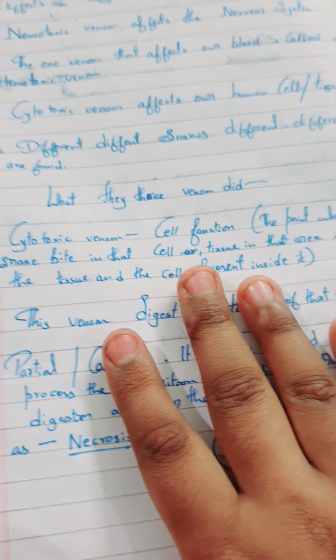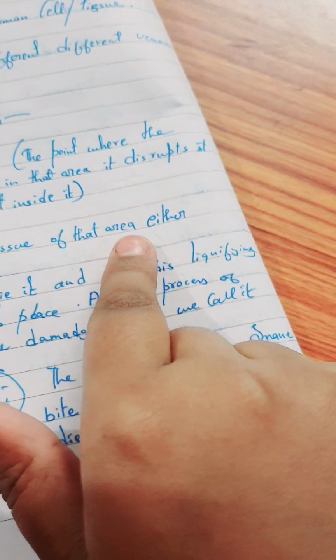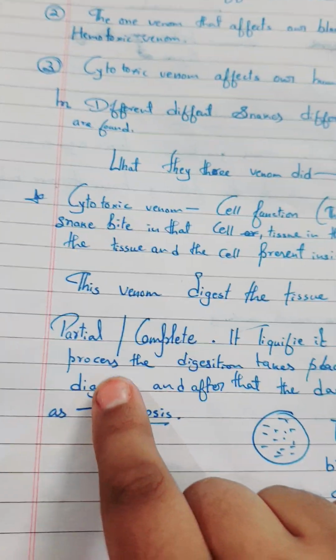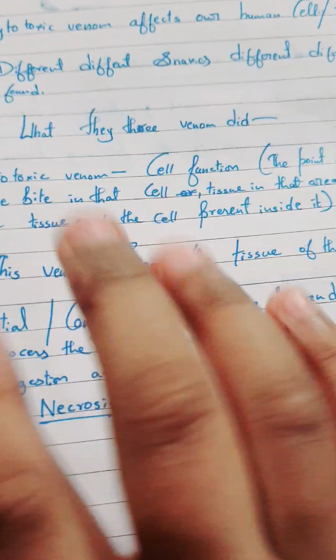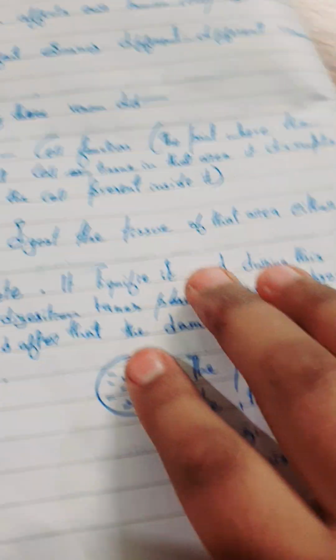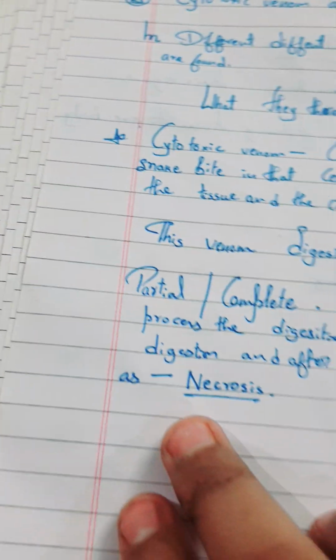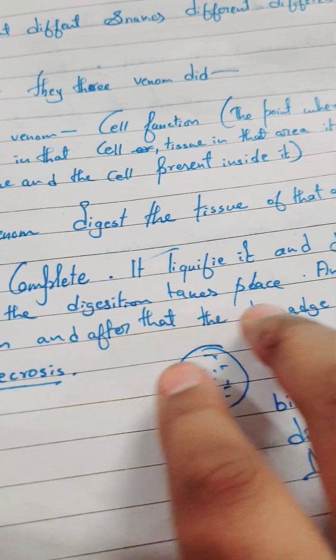It totally disrupts. This venom digests the tissue of the area partially or completely. Don't compare it with a solar or lunar eclipse. It is about the cell only. It liquefies the tissue, and during this liquefying process, digestion takes place.